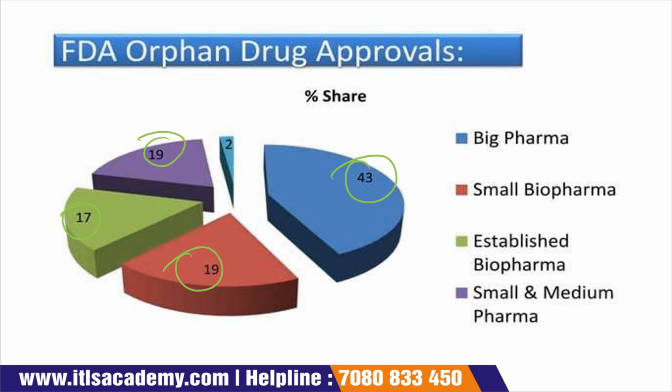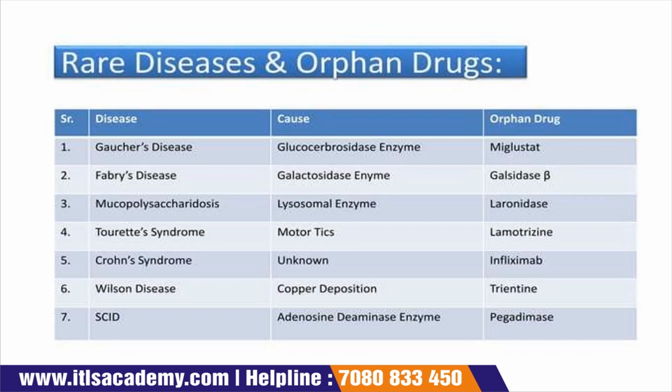Now the next is rare diseases and orphan drugs. Some rare diseases occur in people, with their causes and their orphan drugs. That is Gaucher disease, where the orphan drug is Miglustat, Fabry's disease, and so on. And the last one is SCID, which is treated by an orphan drug called pegademase. So this is all about drug development and discovery of the drug.